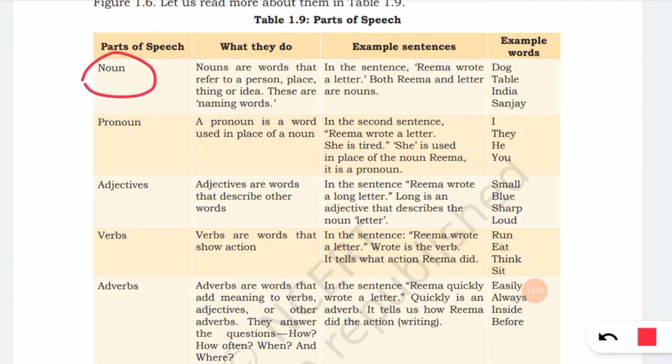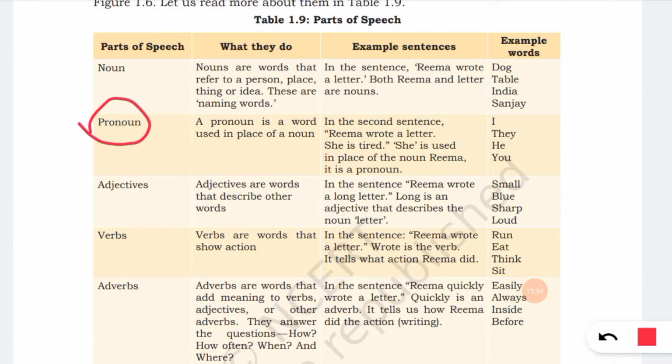First is noun. Nouns are words that refer to a person, place, or thing, or an idea. So these naming words are called nouns. Suppose in the sentence, Rima wrote a letter, both Rima and letter are nouns. So the name of a thing, place, or a person is considered a noun. Here Rima is the name of a person, letter is the name of a thing. So these two are nouns. Dog, table, India, Sanjay, all names are nouns.